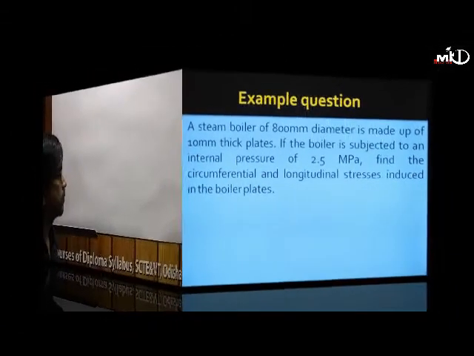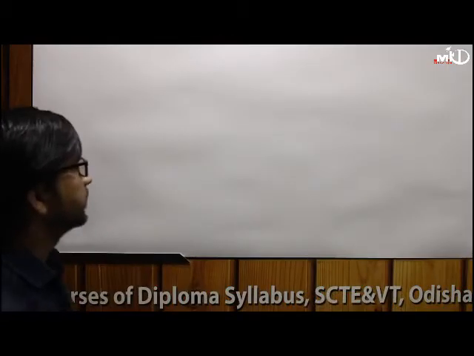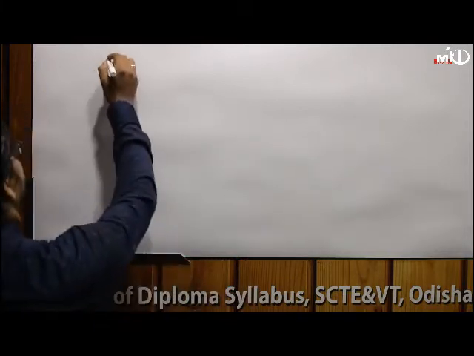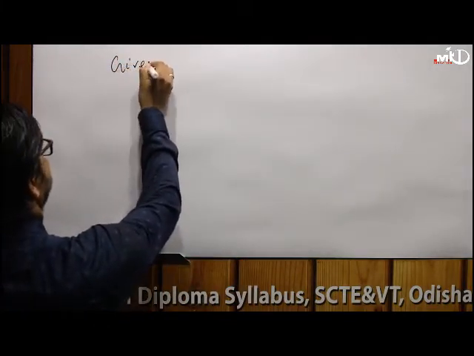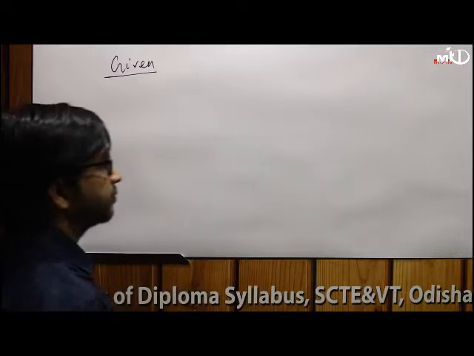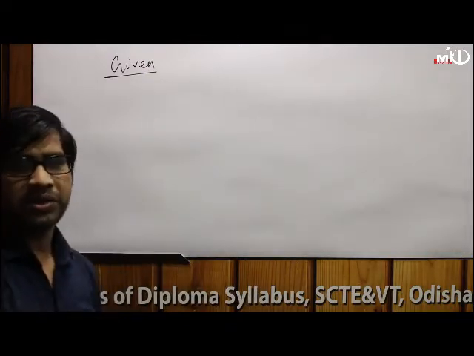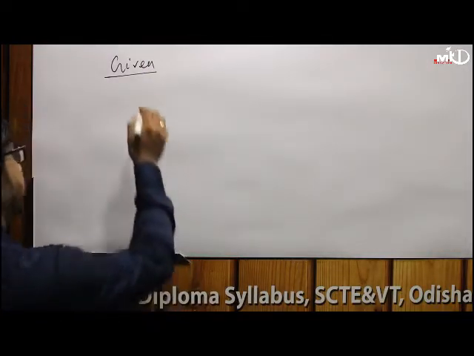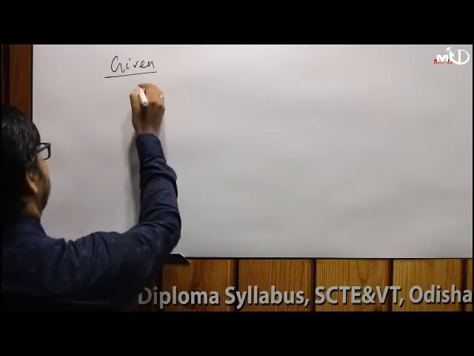Let's solve the problem. Let's see what the given values are for this question. The boiler diameter is 800 mm, so d equal to 800 mm.